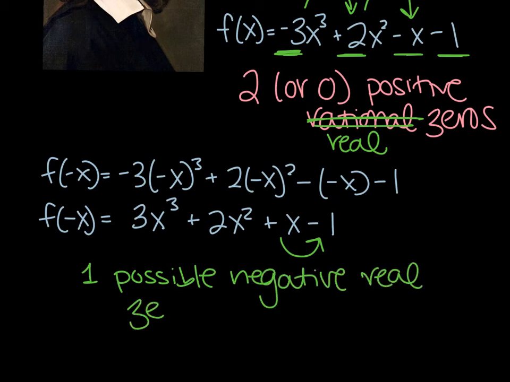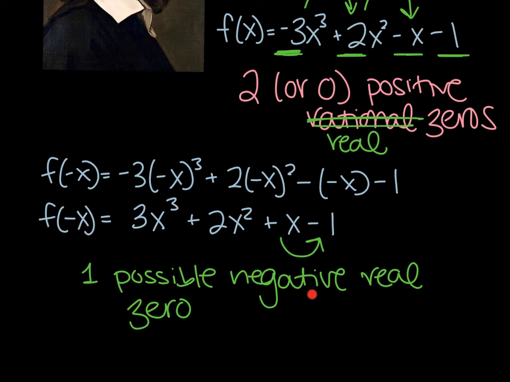So using Descartes' rule of signs, I can narrow my focus for my function. I can quickly apply the rule of signs, and I know, for the example up here, that I have 2 or 0 positive real zeros. So if I find 2, then I don't need to keep searching. I don't need to keep applying synthetic division in order to find more. I have my maximum. Same thing here, right?